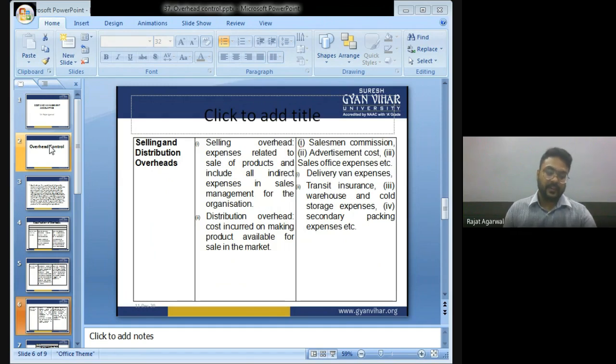Selling and distribution expenditure. Selling overhead is expenses related to sale of products and includes all indirect expenses in sales management for the organization. Distribution overhead is cost incurred on making product available for sale in the market. Salesman commission, advertisement cost, sales office expenses, etc., delivery van expenses, transit insurance, warehouse and cold storage expenses, secondary packing expenses, etc.